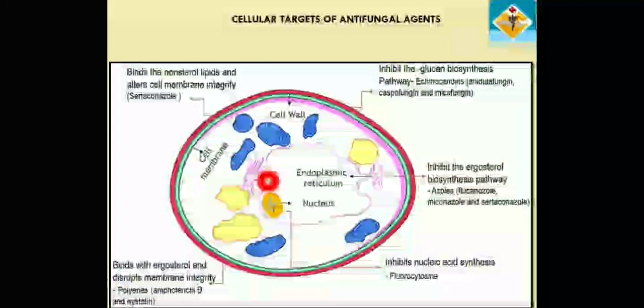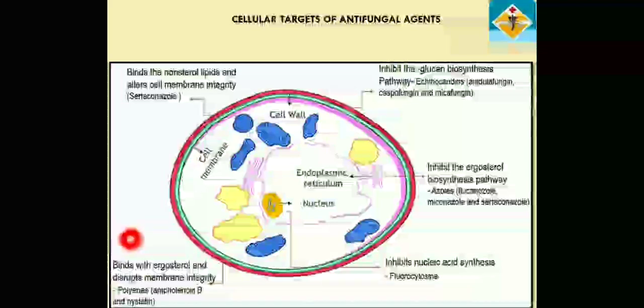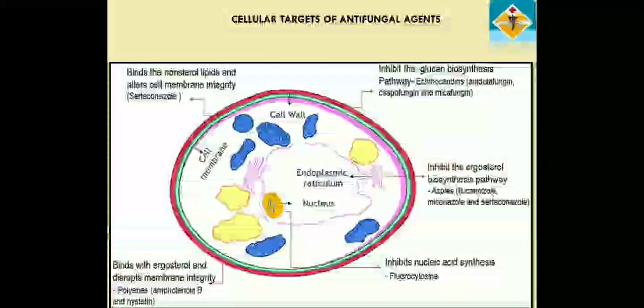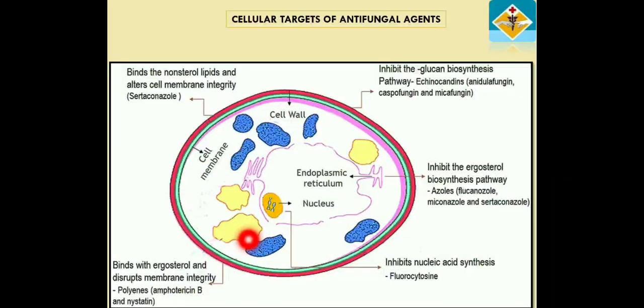Even the polyenes primarily act on the ergosterol pathway and disrupt the membrane integrity. Your common polyene is amphotericin B, which is usually employed for the treatment of fungal infections in immunocompromised patients.